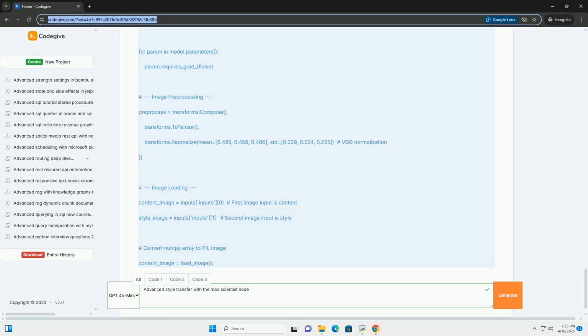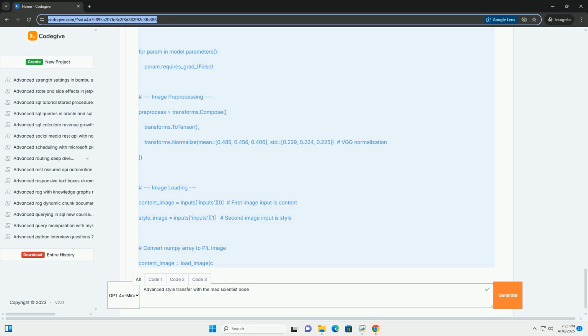Advanced techniques to explore. 1. Masking: add an input to the Mad Scientist node for a mask image. Multiply the style loss by the mask to apply style transfer only to masked regions. Use binary masks or grayscale masks for varying degrees of style application. 2.